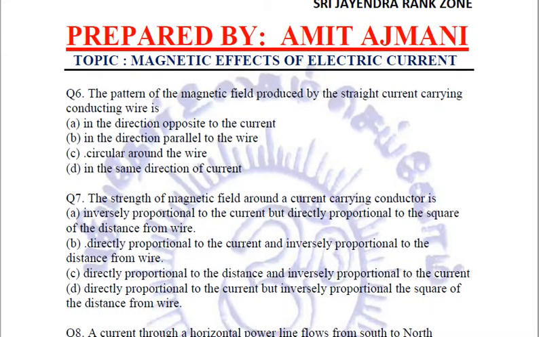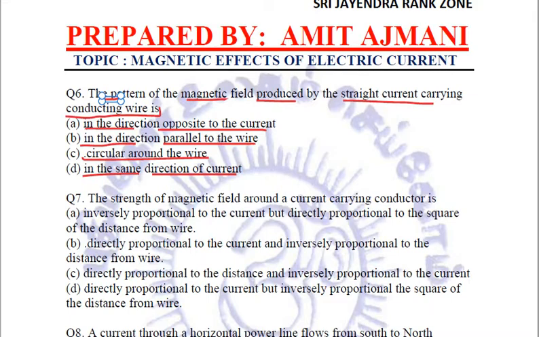Coming to the next question. The pattern of the magnetic field produced by a straight current carrying conducting wire is, the four options are: in the direction opposite to the current, or in the direction parallel to the wire, or circular around the wire, or in the same direction of current.